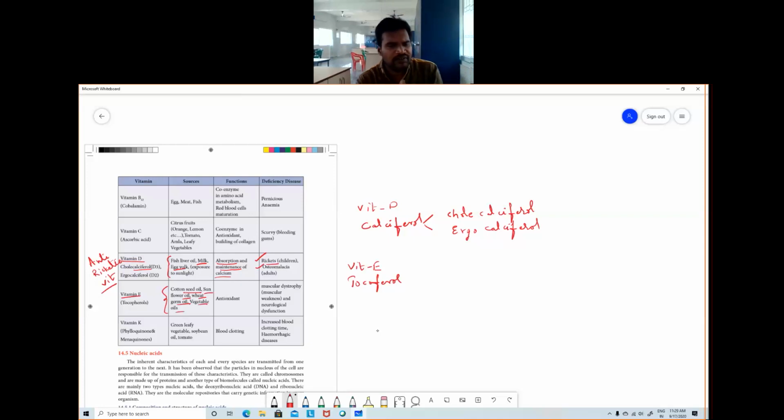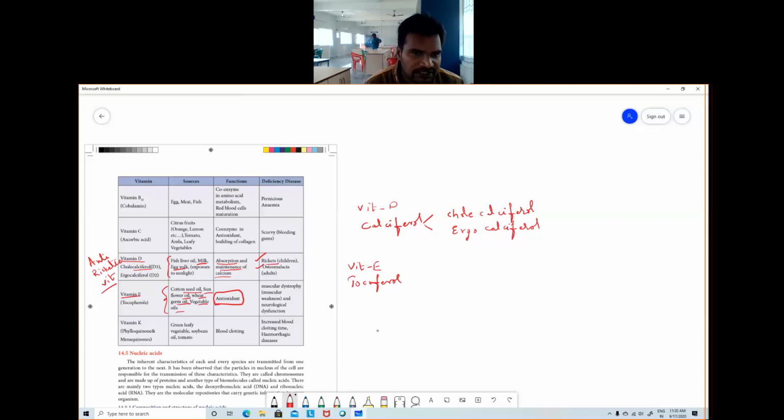So mostly vitamin E is present in oils: vegetable oils, fish liver oil, cottonseed oil, sunflower oil. And the main function of it is antioxidant. Remember that vitamin E plays a main role as an antioxidant.